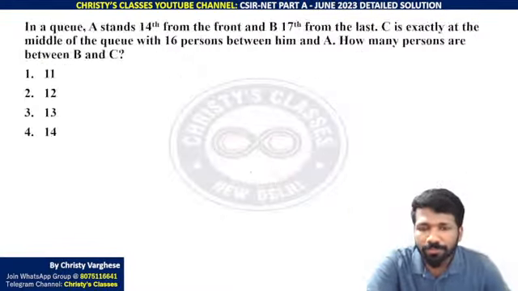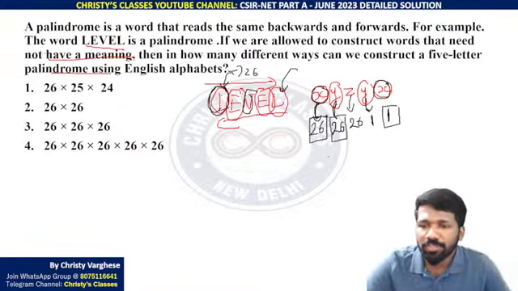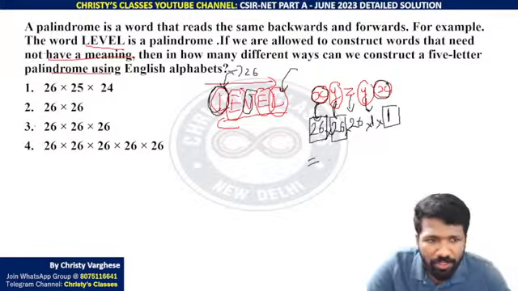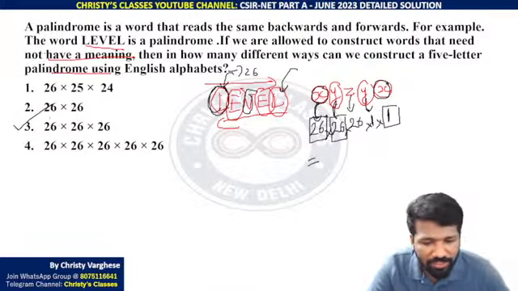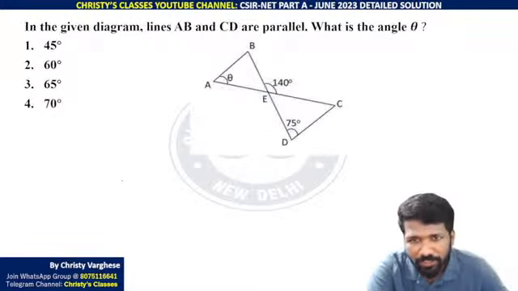So coming back to 26, 26, 26, you can multiply them using fundamental principle of counting. So 26 into 26 into 26 is the answer. All of you clear? How 26 into 26 into 26? So that is how third option is the correct answer.